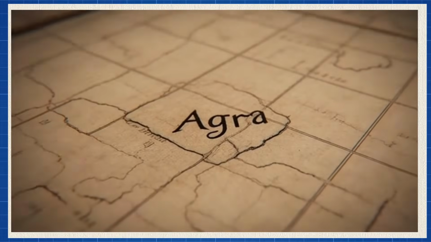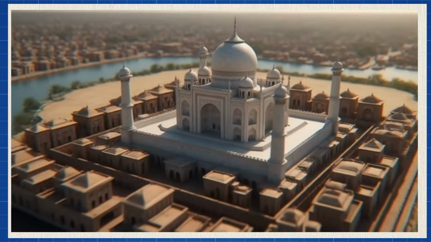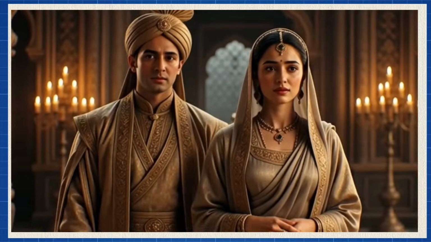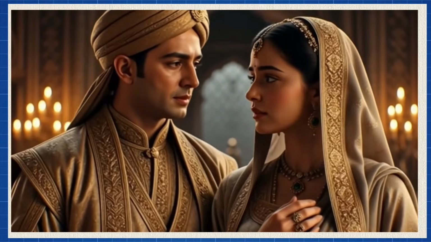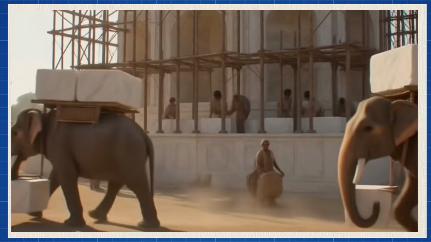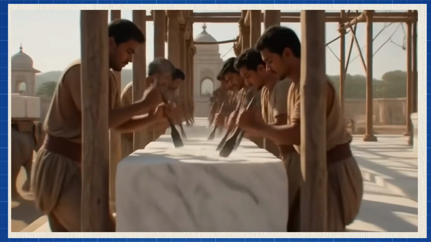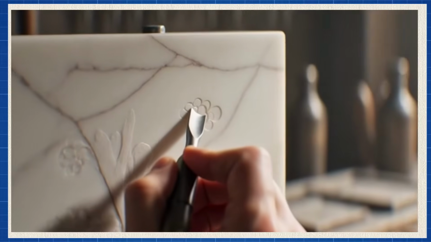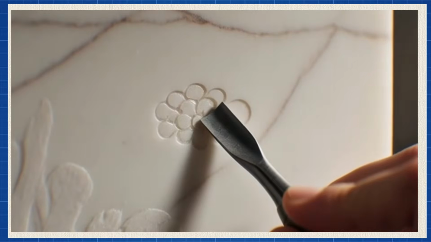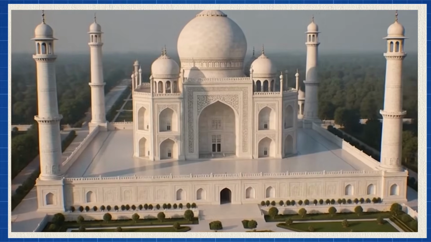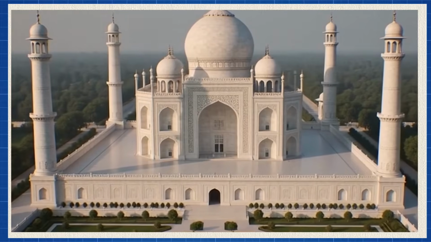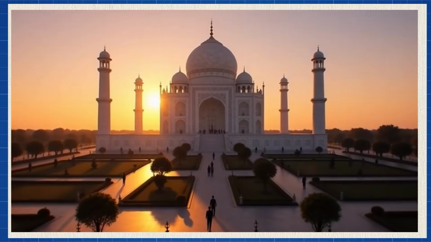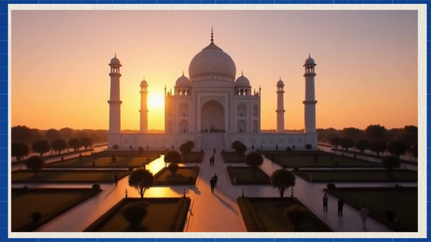The Taj Mahal is one of the most famous monuments in the world, located in Agra, India. It was built in the 17th century by the Mughal Emperor Shah Jahan in memory of his beloved wife, Mumtaz Mahal. Construction began in 1632 and took nearly 22 years to complete. Over 20,000 artisans and craftsmen worked on this masterpiece. The Taj Mahal combines Islamic, Persian, and Indian architectural styles. Today, the Taj Mahal stands as a UNESCO World Heritage Site and a timeless symbol of love.